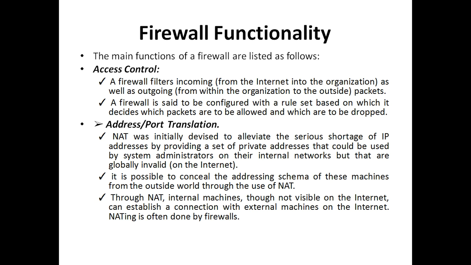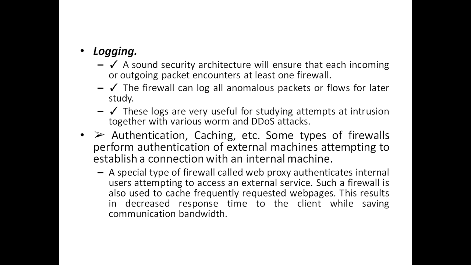Through network address translation, internal machines, though not visible on the internet, can establish a connection with external machines on the internet. NATing is often done by firewalls. So the main task here is assigning the IP addresses to the systems, which is handled by the firewall and is nothing but network address translation. So this is the task done by the firewall.